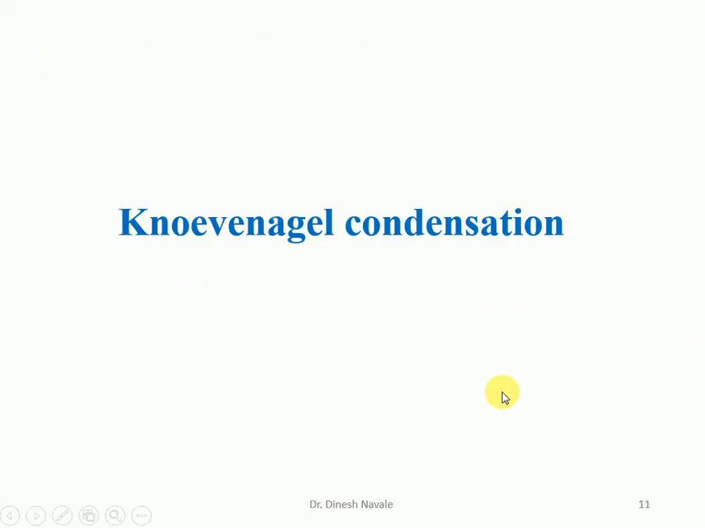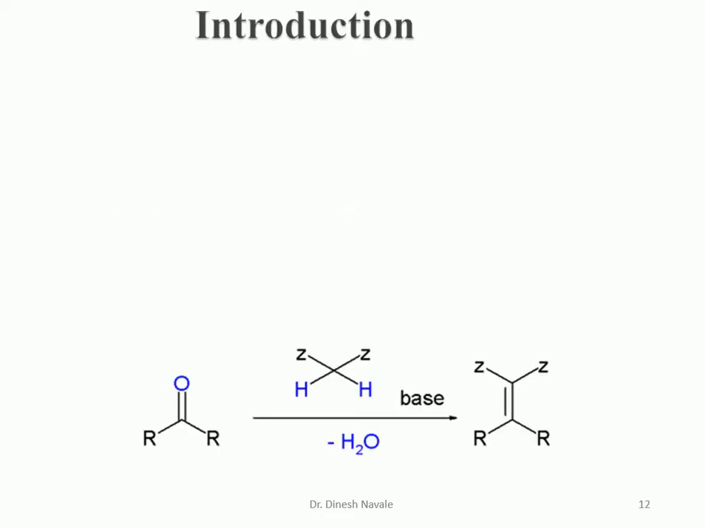So now we are going to see the second condensation reaction, that is the Knoevenagel condensation. In Knoevenagel condensation, the basic requirement is what? It is the active methylene group. So this is the general representation of the Knoevenagel condensation.